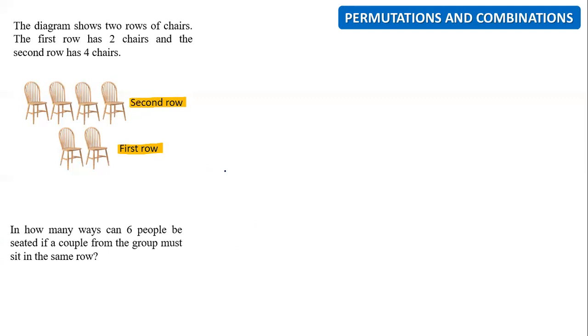Since they say the couple must be in the same row, and we have two rows, that means I have two possibilities for this answer. Maybe my couple can sit in the first row, or my couple can be in the second row. So can I start with two situations for you, class?